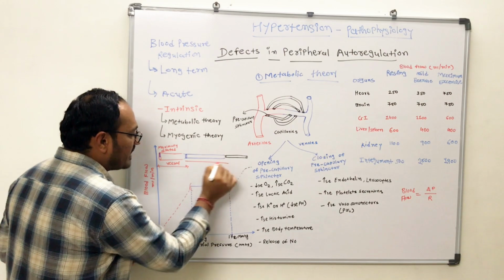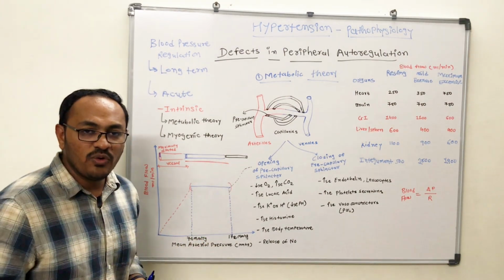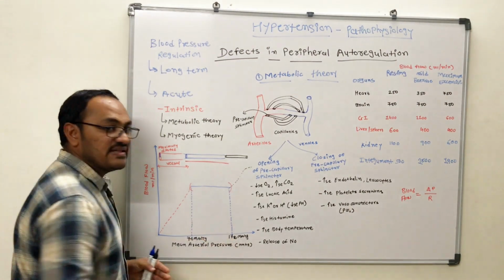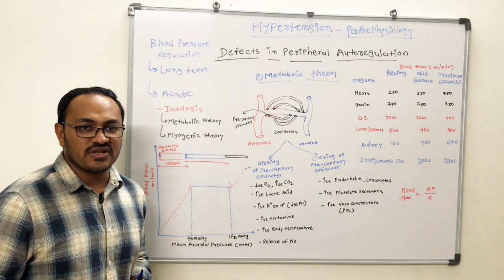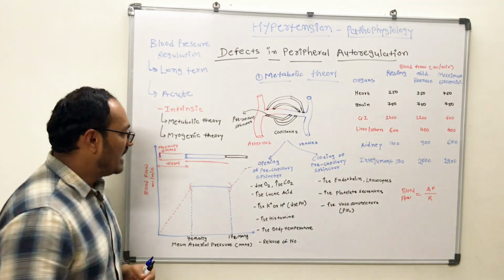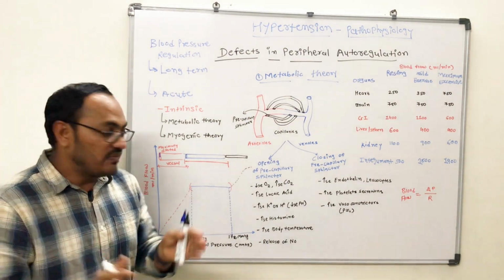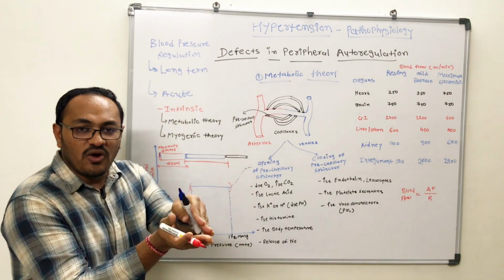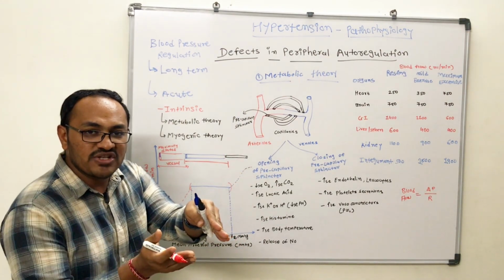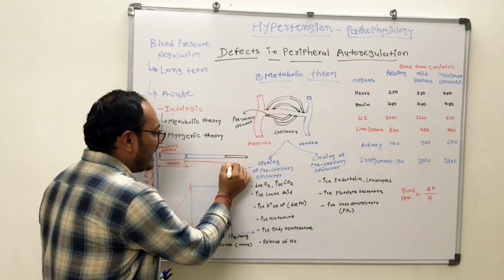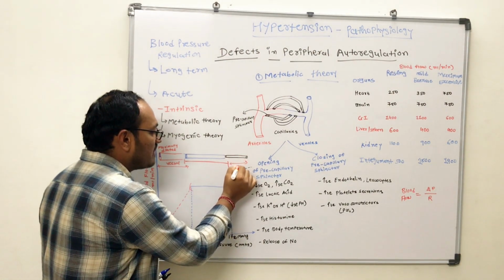So during this period, there will be no change in the flow, even though there is a rise in blood pressure or mean arterial pressure. After a certain time, the artery is constricted a lot, and if there is a rise in pressure, there will be a rise in flow, because the diameter of the artery at this juncture is minimal.